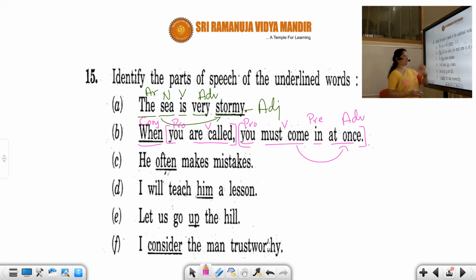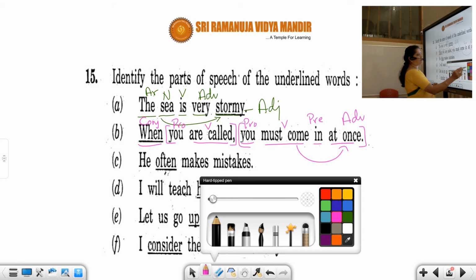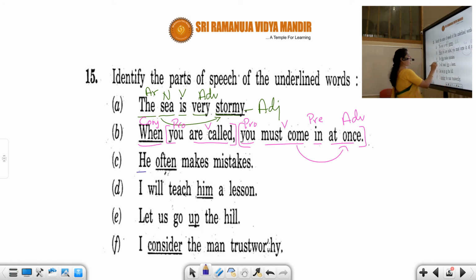He often makes mistakes. Again, we have he, a pronoun, makes is verb, mistakes is noun. He makes what? Mistakes. So it's a noun. Often is modifying the verb, so adverb. When he is making, often he is making. It's showing the adverb of time. What is making? Mistakes. It's an object. So it's a noun. Fine.